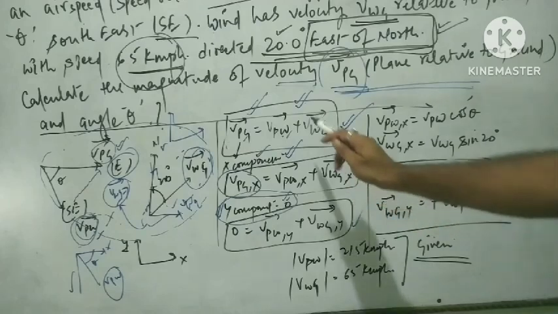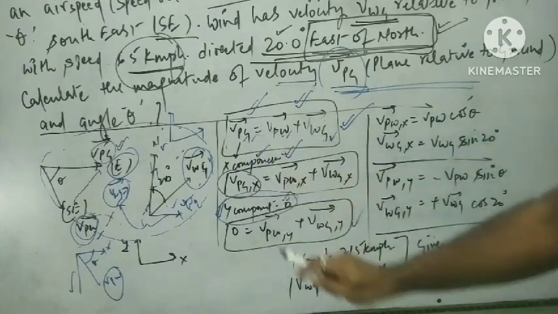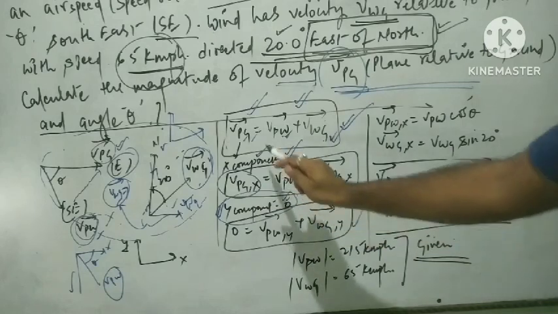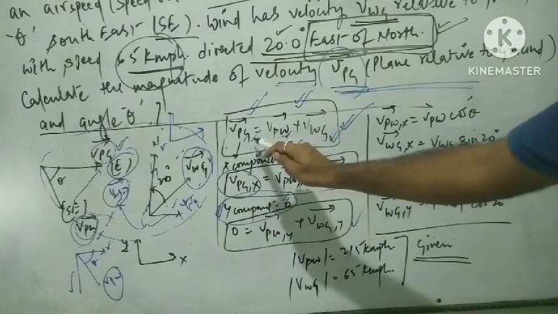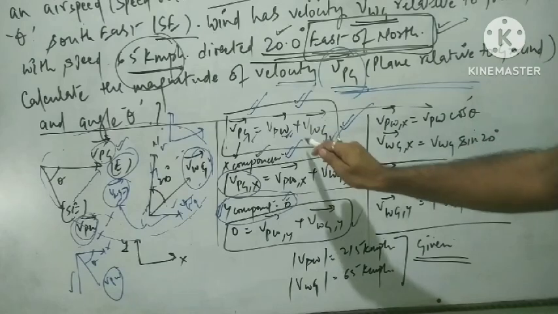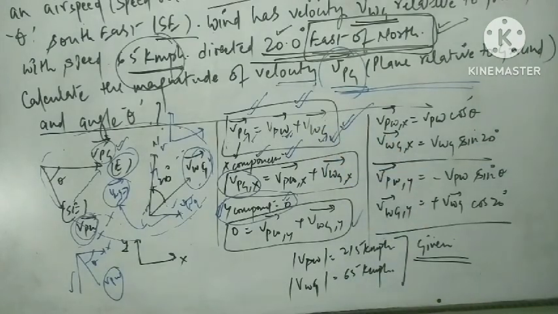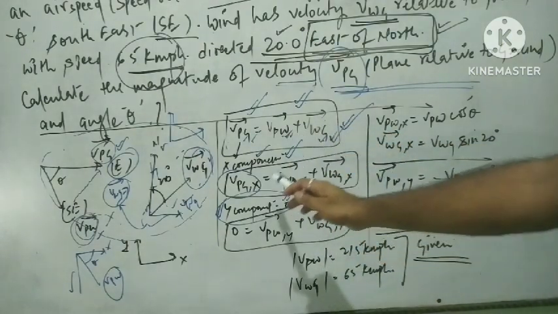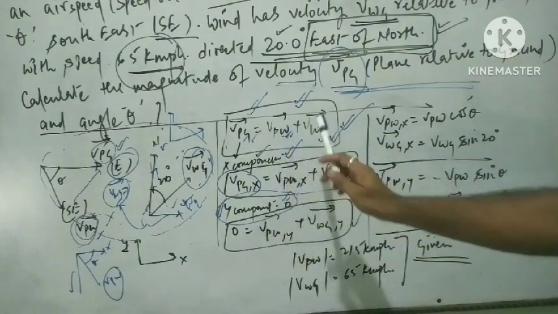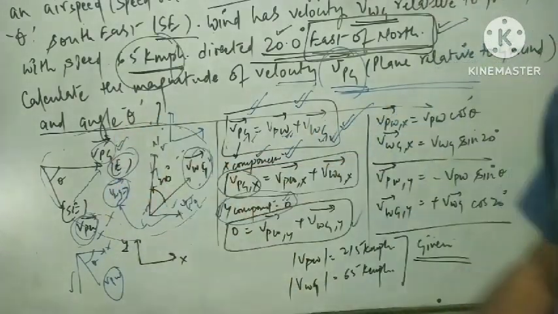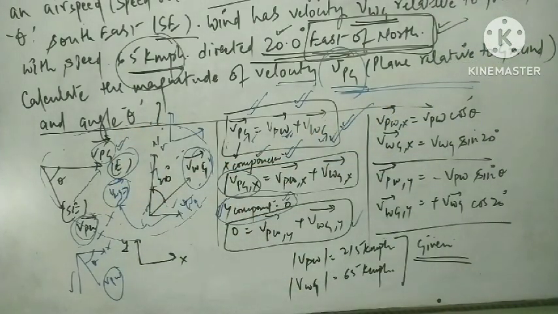That is also needed, because when the x component of VPG has been taken, then the x component of this and the x component of this has to be taken. If the y component has been taken, then the y component of VPG will go with the y component of VPW and the y component of VWG. So if we are taking the x component, then we have to take the x component of these two. If we take the y component, then we have to take the y component of these two. And these two vectors can easily be resolved on the basis of this diagrammatic approach.